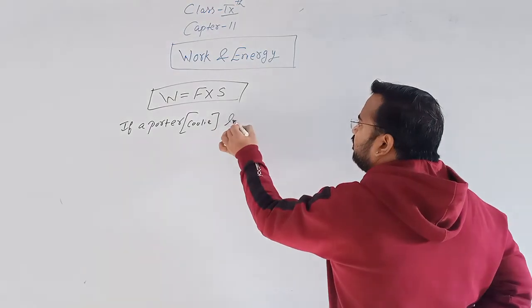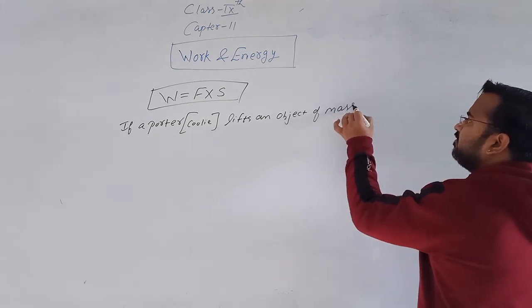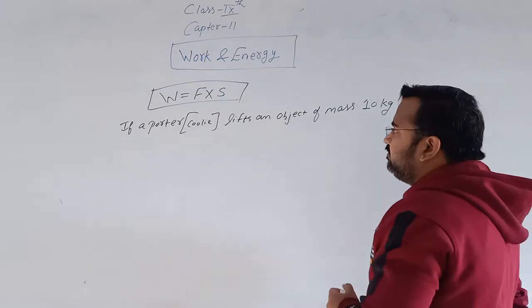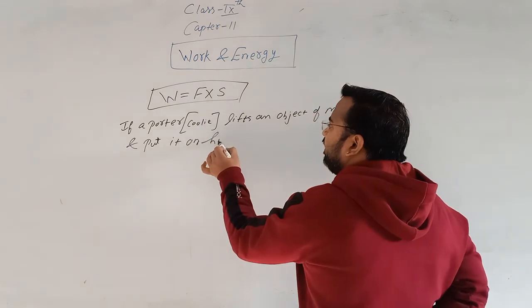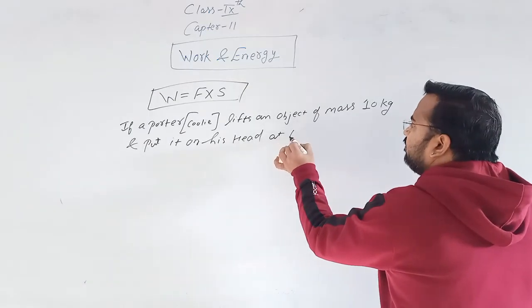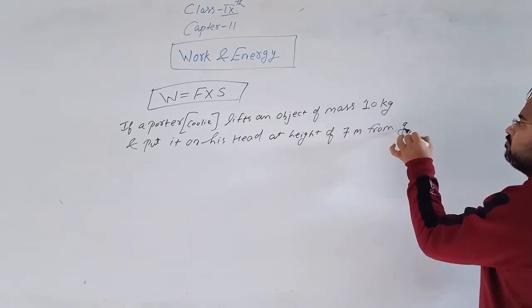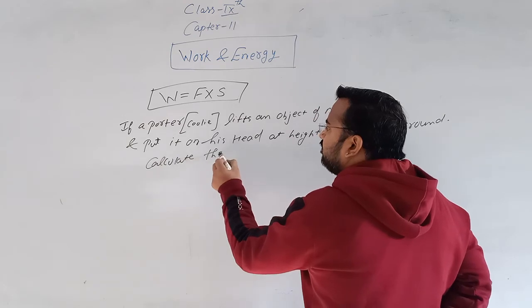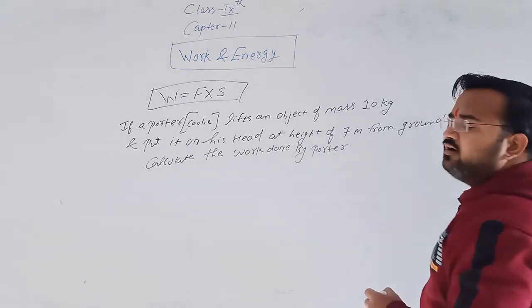If a porter lifts an object of mass 10 kg and puts it on his head at a height of 7 meter from the ground, calculate the work done by the porter.